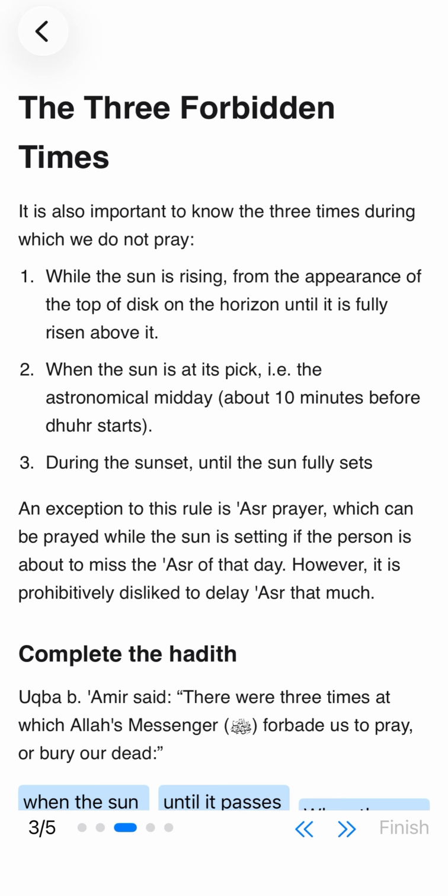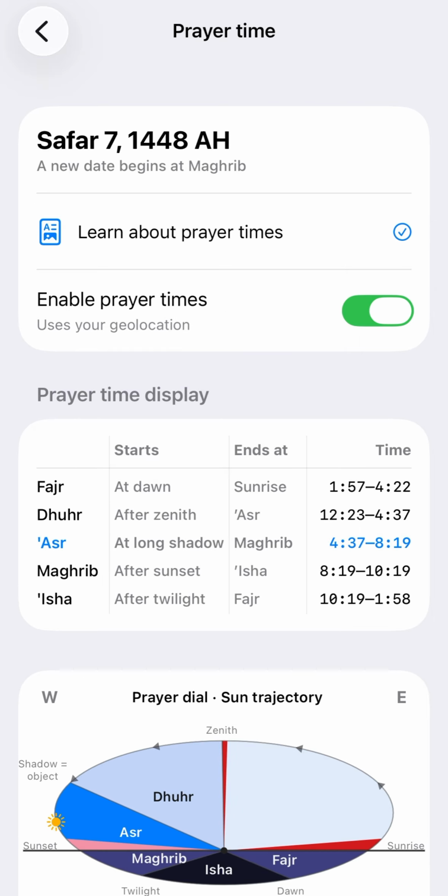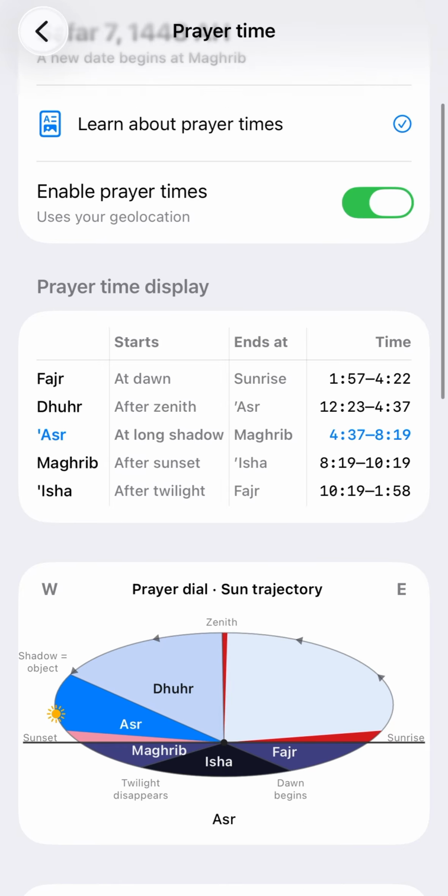There are also forbidden times during which we don't pray. These are 3 short periods: during the sunrise, during the sunset, and when the sun is at its peak. These are the times when sun worshippers worship, so to distance ourselves from those who worship creation, we don't perform prayer during that time. Other times are fair game.